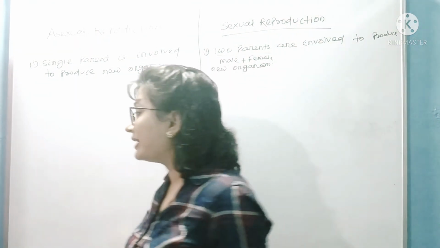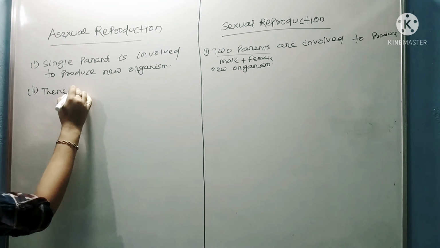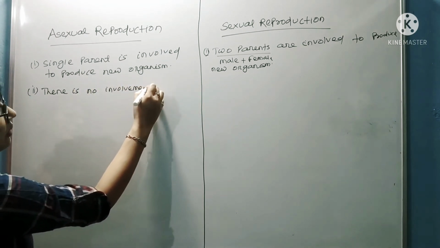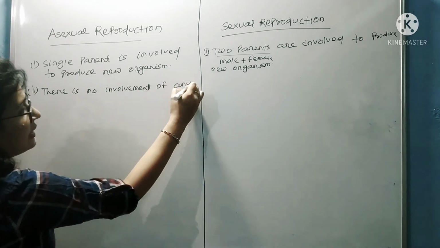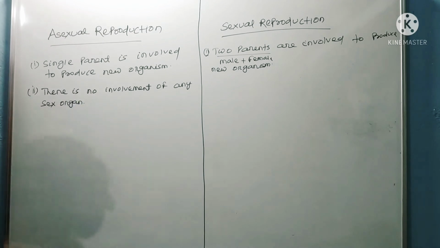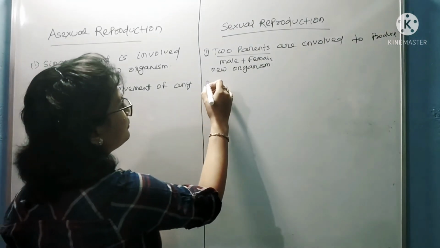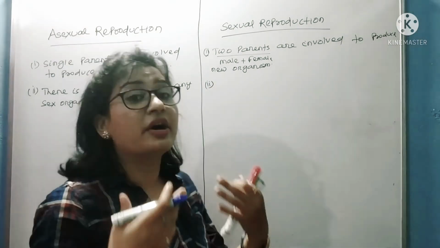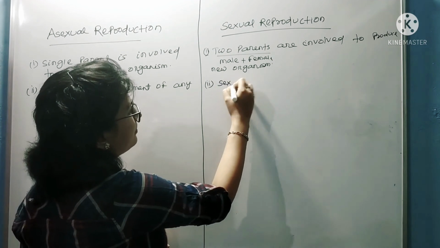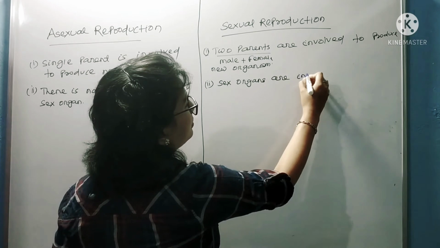So second point we can write, there is no involvement of any sex organ, or you can say there is no involvement of any sex gamete. But here sex gametes or sex organs are involved. So here you can say sex organs are involved.